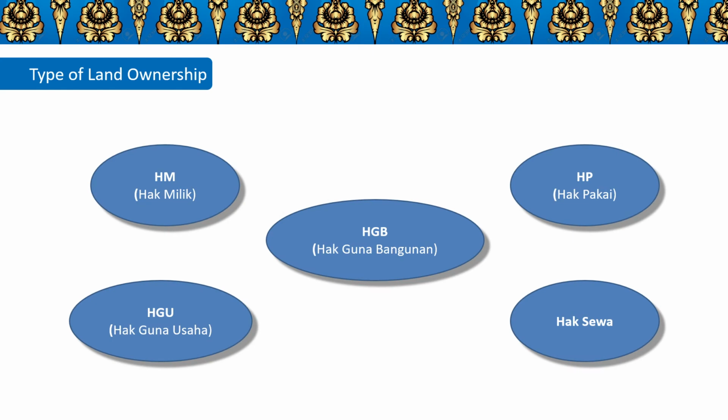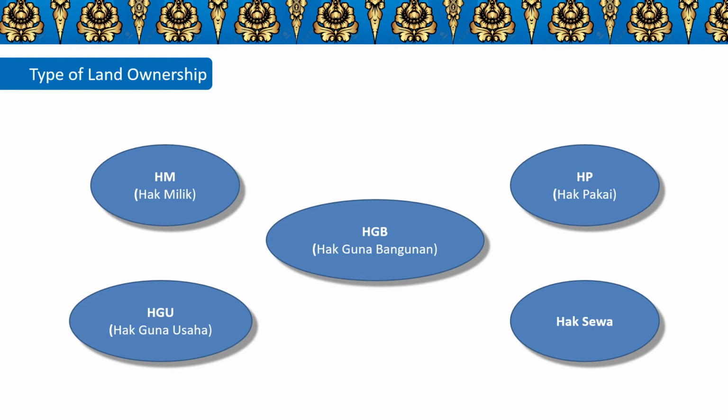Types of land ownership. HM is the ownership, which can also be interpreted as a right that can be owned by someone. It can also be applied to other parties, and only Indonesian citizens or legal entities can own it. HGU, cultivation right, is the right to undertake agriculture activities on state land for a maximum period of 25 years.